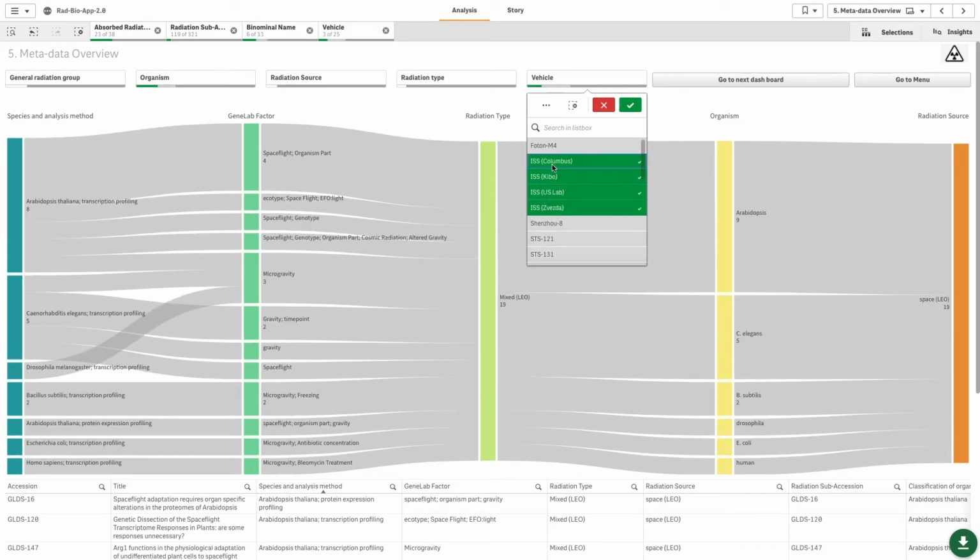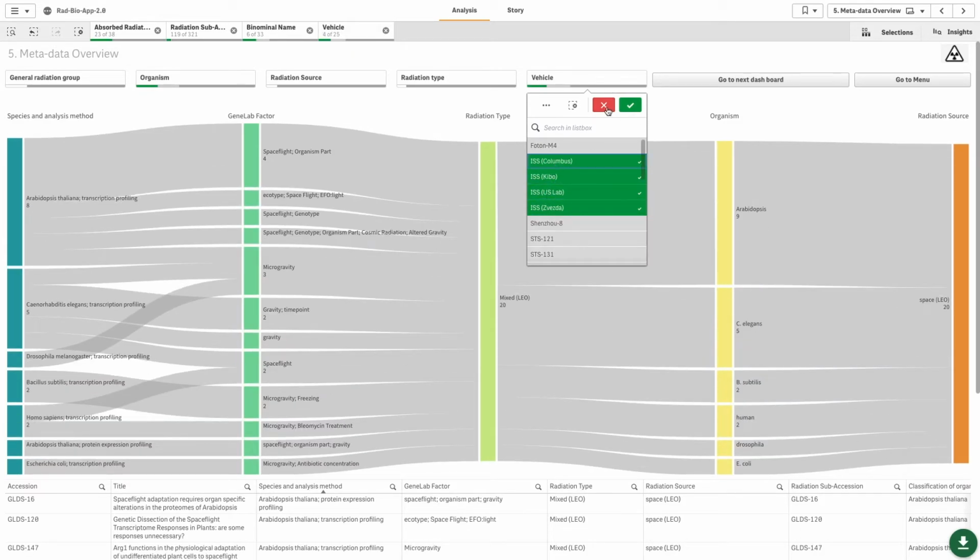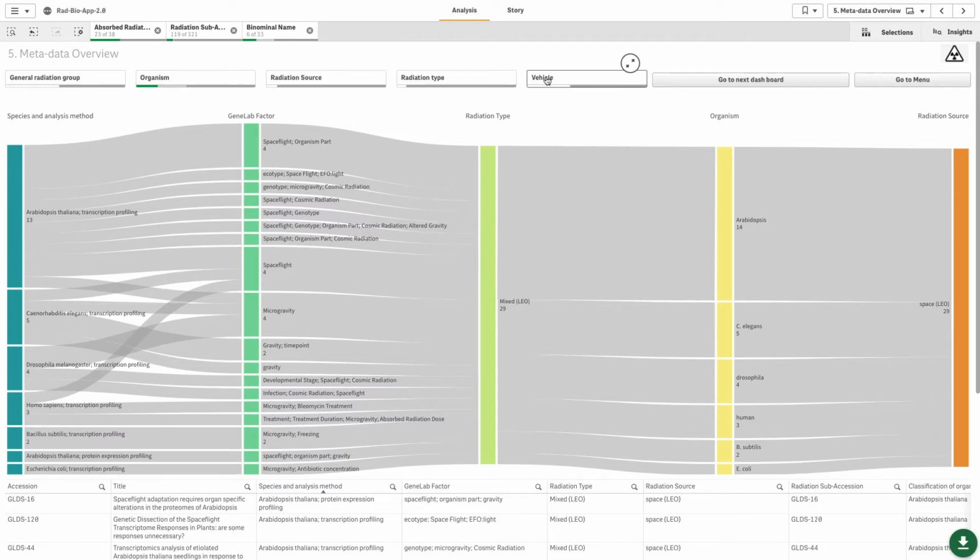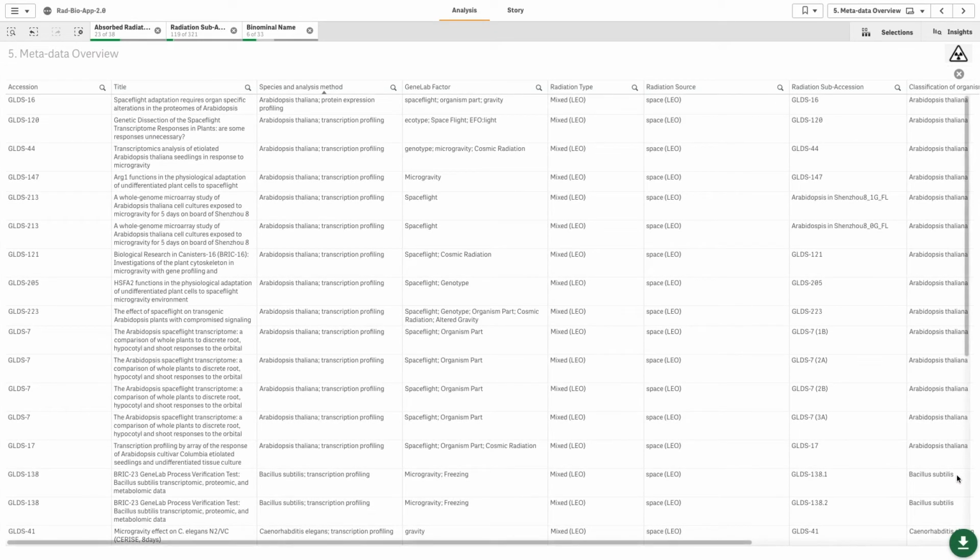I'm a huge fan of the research that has been done on the International Space Station. So essentially we can filter down and have a look at the different model organisms that have been investigated on the International Space Station.